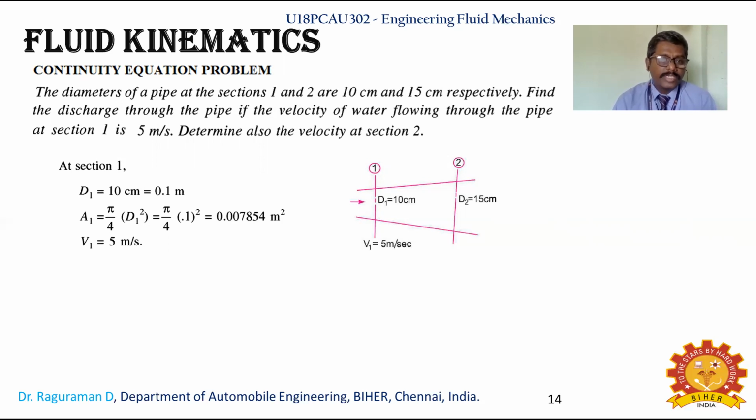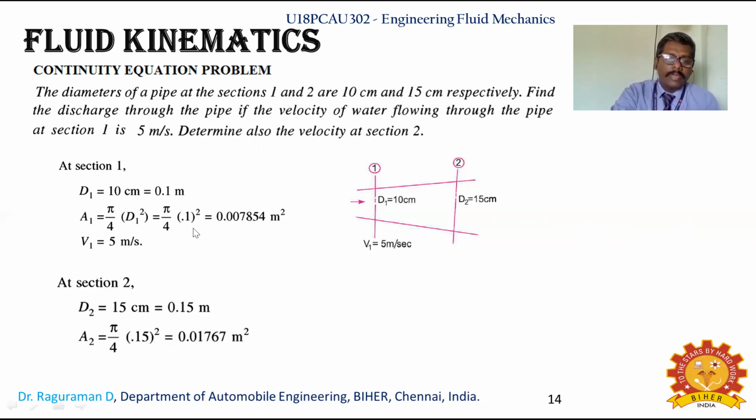Unless otherwise specified, most pipes are circular; circular pipes are what generally exist. If it is a rectangular pipe, it will be specified in the problem. So the area is circular, because all pipes generally have a circular cross section. So you put pi by 4 d square, with d1 of 0.1, and calculate A1, and V1 is already given in meter per second.